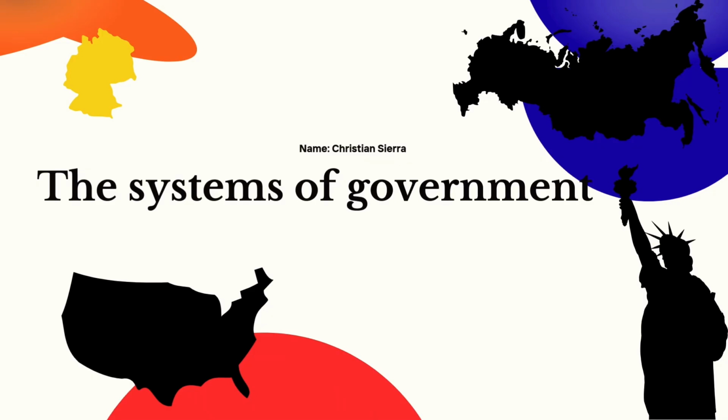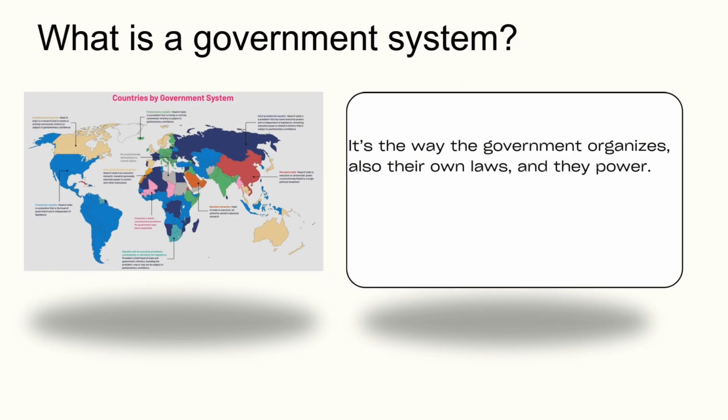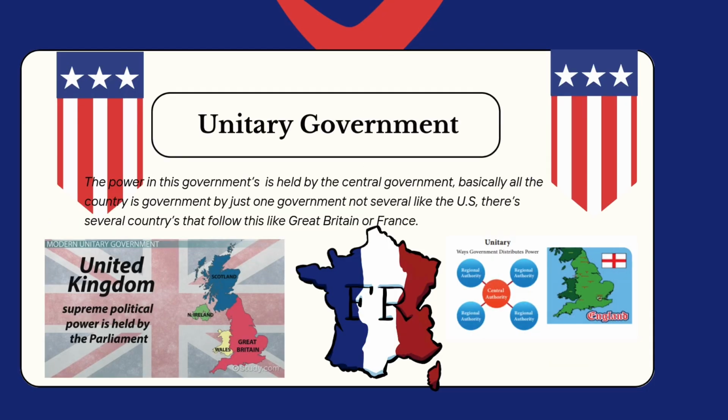Well, a system of government is the way a country organizes its power and also its authority. It decides who makes the laws, who enforces them, and how citizens basically participate in this.